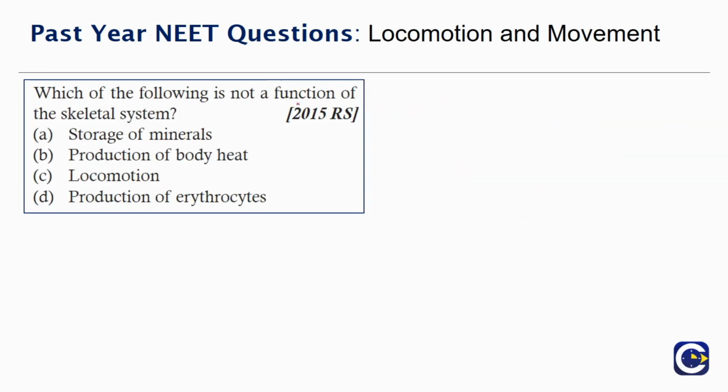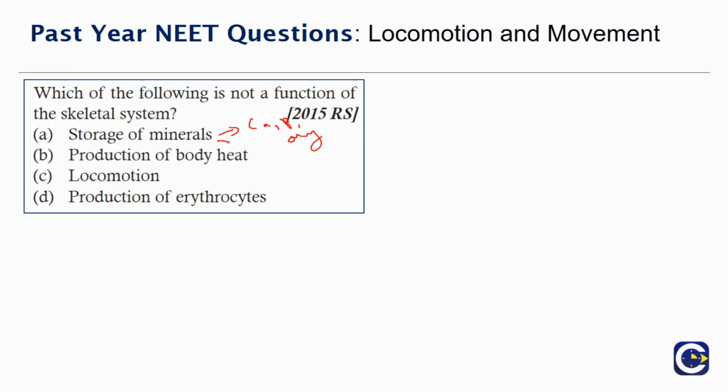Which of the following is not a function of skeletal system? Storage of minerals, production of body heat, locomotion, production of erythrocytes. So we know bones are made up of calcium, phosphorus and other organic minerals. So when there is a hormone deficiency, or an increased hormone such as thyroid hormone or even vitamin D, the first affected ones are minerals. So when there is a mineral metabolism impairment, the basic thing that we see is a difference in bone structure. So it is actually a storage of mineral.